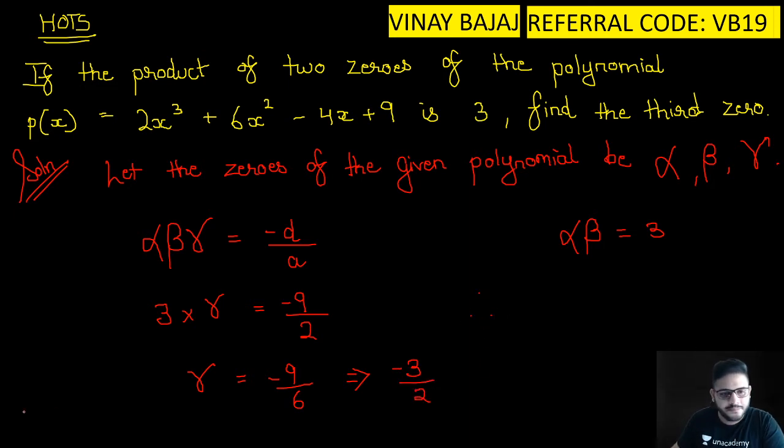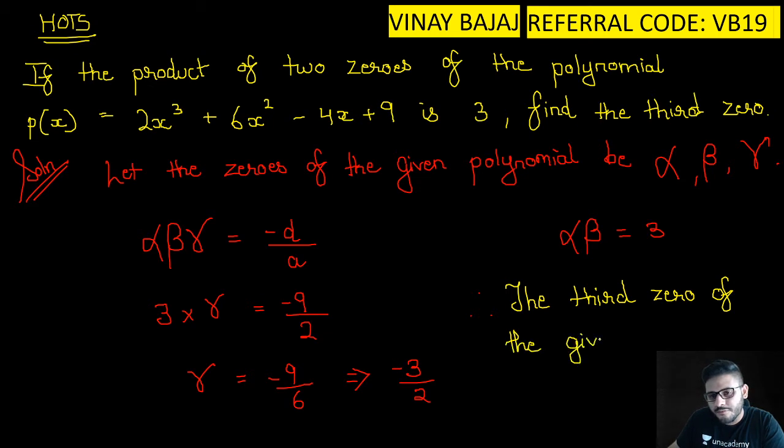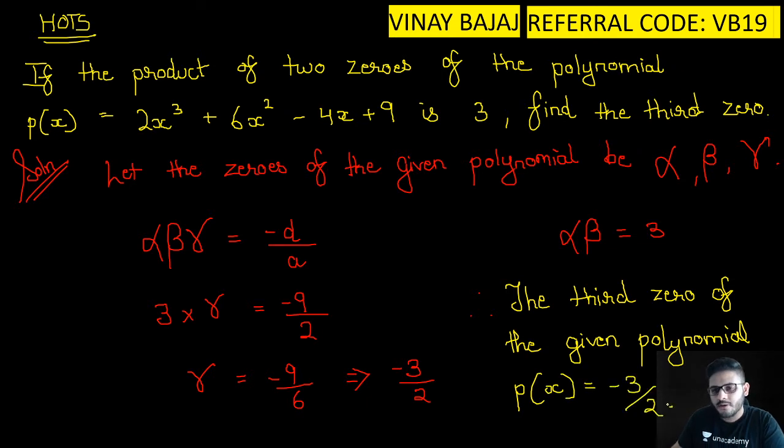So therefore the third zero of the given polynomial p of x is equal to minus 3 by 2.